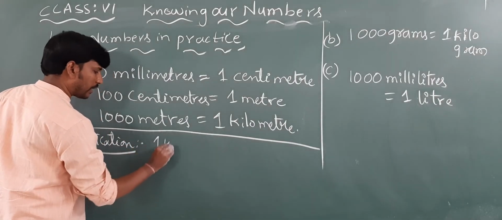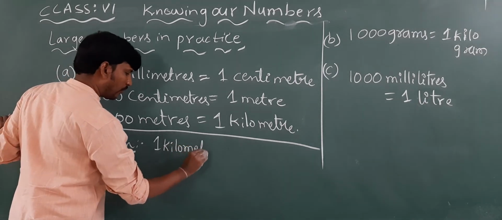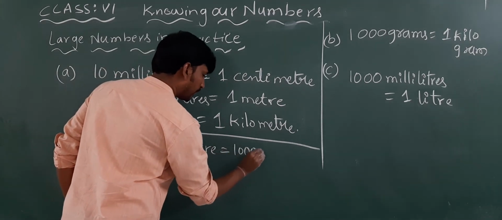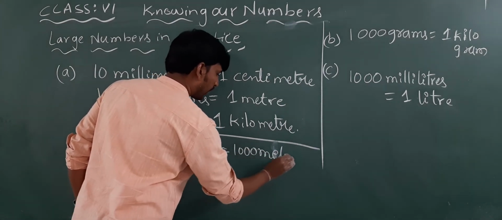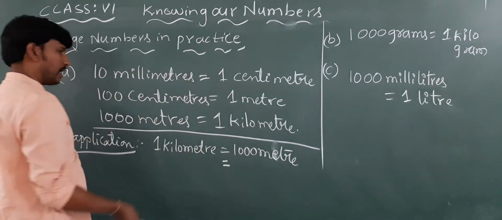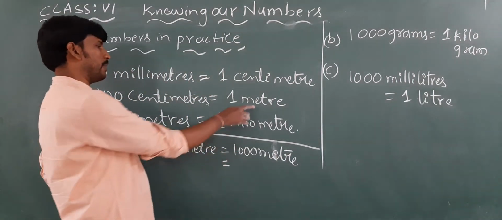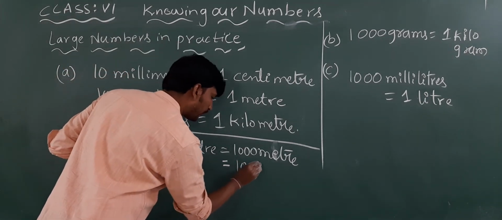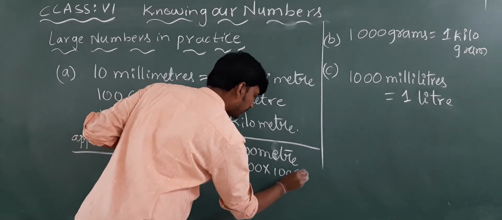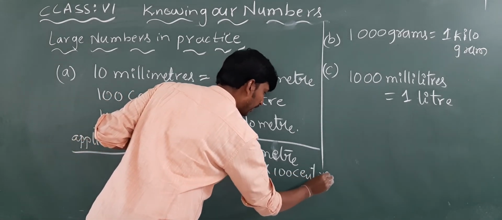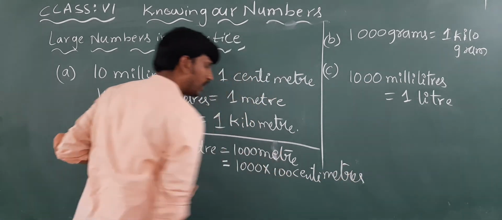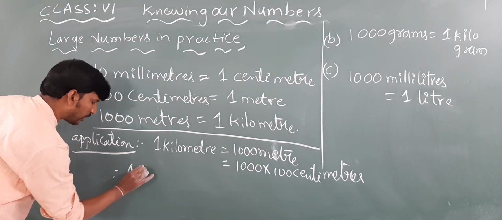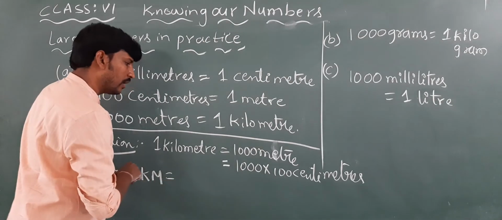1 kilometer is equal to 1000 meters. 1 meter is equal to 100 centimeters. So 1000 into 100.